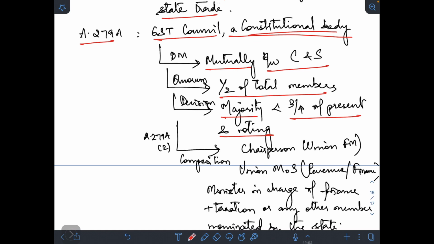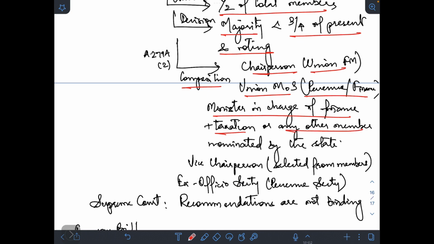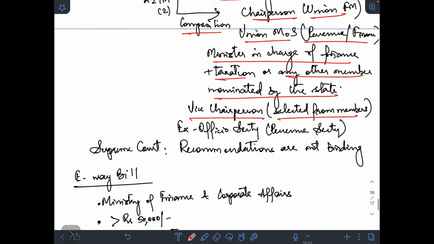Clear, people? Then the composition of the GST Council: the chairperson is the Union Finance Minister, along with the Union Minister of State, either from Revenue or Finance, and the Minister in charge of Finance or Taxation, or any other member nominated by the state. The vice chairperson will be selected from amongst the members. The ex officio secretary will be the Revenue Secretary. The Supreme Court observation was that the recommendations made by the GST Council are not binding. Clear? It is a Supreme Court ruling, not set up as per the constitutional amendment.